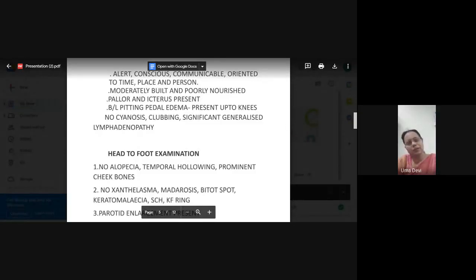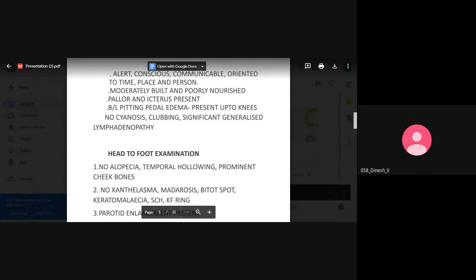Now, this patient has generalized lymphadenopathy with grade 1 clubbing, with jaundice, with anemia, with ascites. What is your impression? See, patient has jaundice, anemia, ascites, generalized lymphadenopathy. He has decompensated.